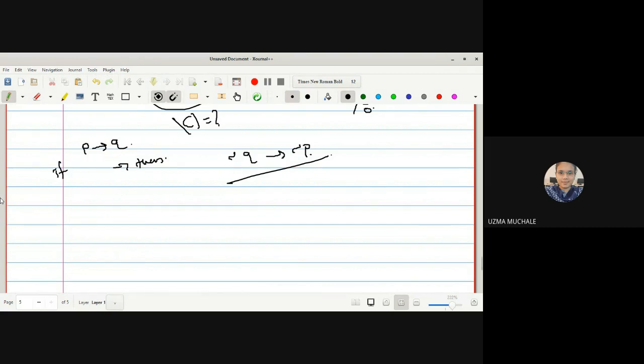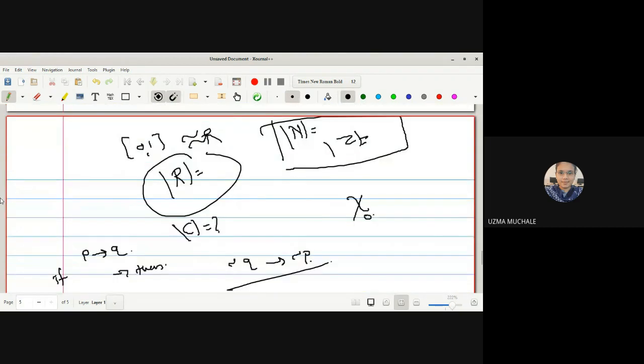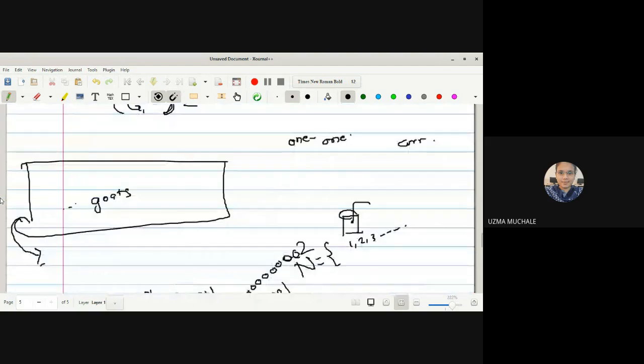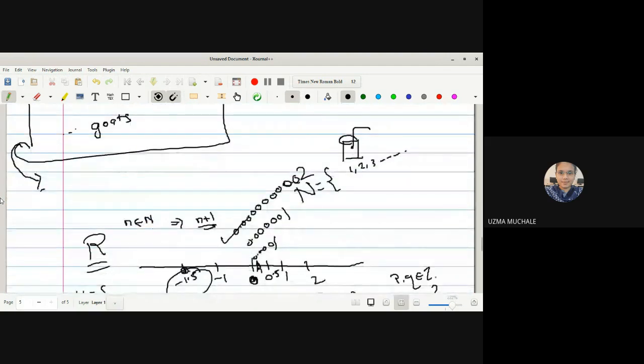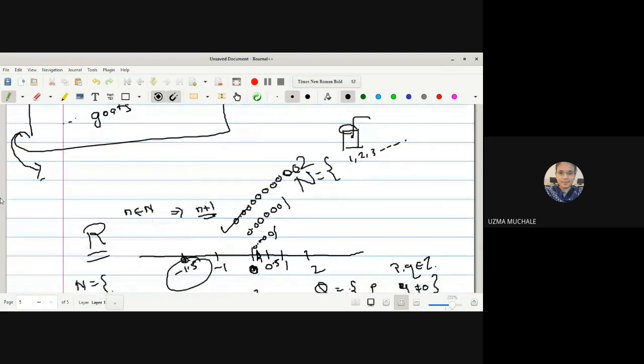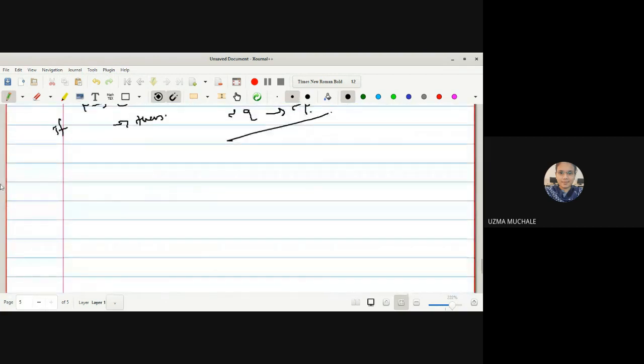Now we were discussing how to write down the one-one correspondence. We have the set of codes in the room, and we have written the one-one correspondence with the natural numbers. That's why the case is there. For every natural number, we can define the successor, right? Now here also you can see, for the real line, suppose we have a real line and here is the set of natural numbers. Can you define a one-one correspondence between these two? It is not possible. But you can define a one-one correspondence between the set of integers and the set of natural numbers. This is possible, right?